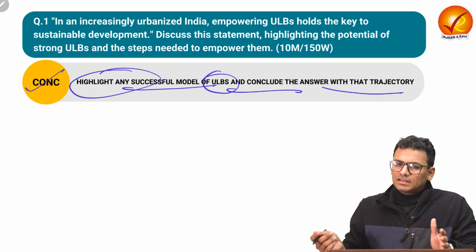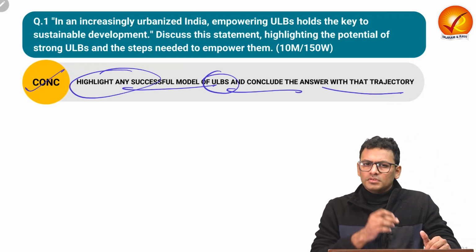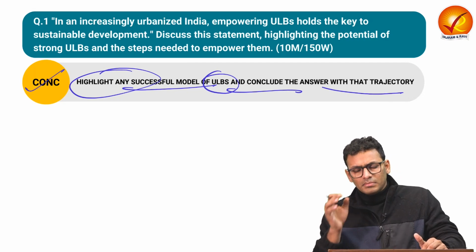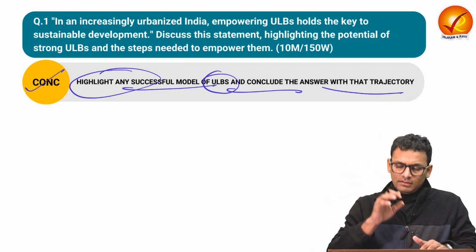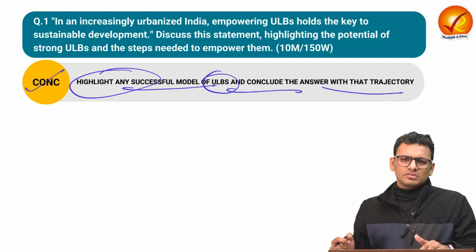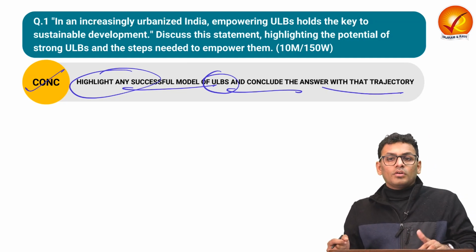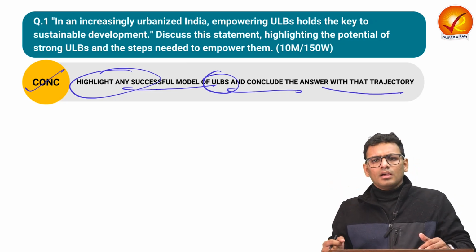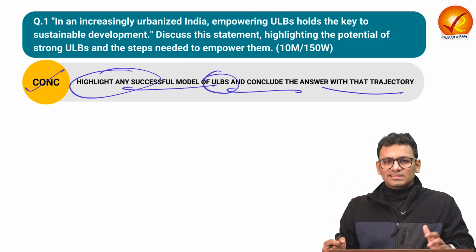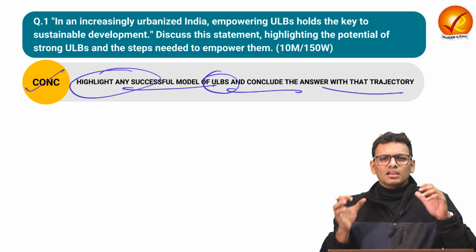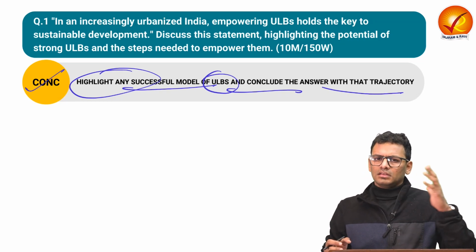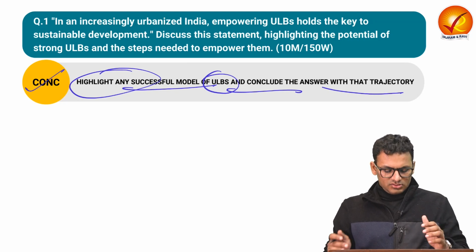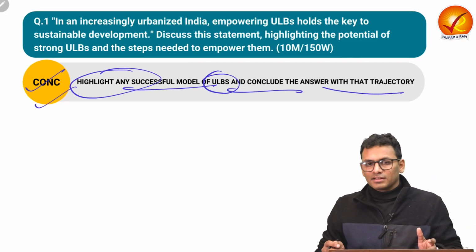Over here, you have multiple options. You can talk about certain municipalities of Kerala where there have been instances of environmental concern and solutions with respect to the same. You can also talk about Indore as one of the examples for the Swachh Bharat Abhiyan. Apart from that, we have also seen multiple states and multiple municipalities collaborating to ensure that the potential of ULBs is realized. So that is something for the conclusion you can inculcate here.